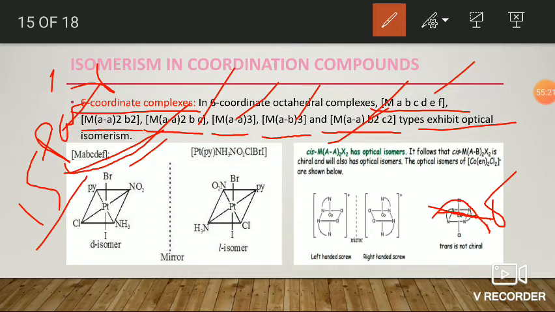So this cis exists in two optical isomers, in the form of enantiomers D and L. It is either D or L, two types. These are mirror image isomers, that is, enantiomers. So in the case of the MA2X2 type, only the cis form shows optical activity. The trans form doesn't show optical activity due to the presence of a plane of symmetry. Okay, fine. Next